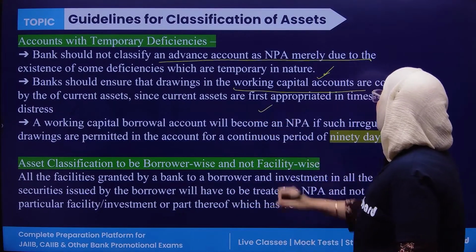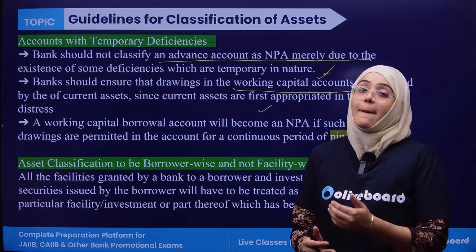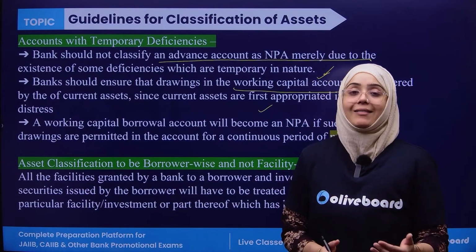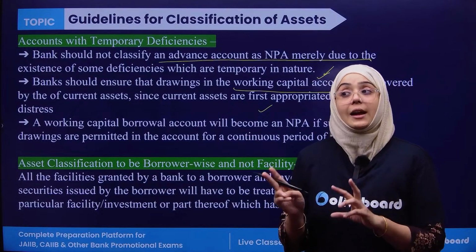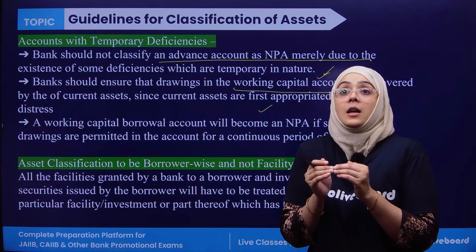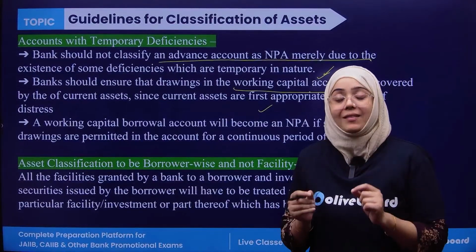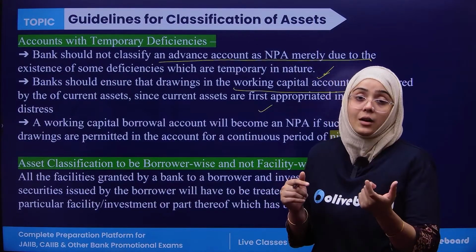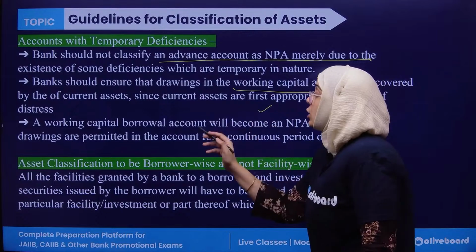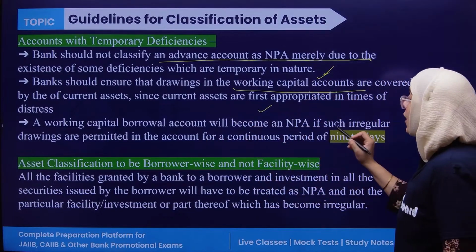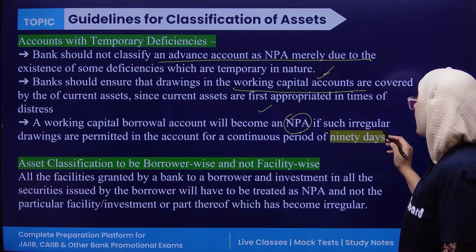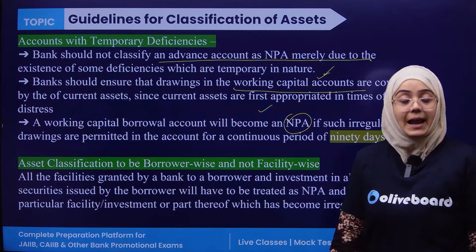Since the current assets are the first thing to appropriate in the time of distress, means whatever the working capital the bank is lending, the bank should take a look at the current asset, because as the working capital defaults, the first thing that the bank can sell in the market to recover the loan is the current asset, right? Now third, a working capital borrower account becomes NPA if such drawings are permitted in the account for a continuous period of 90 days.